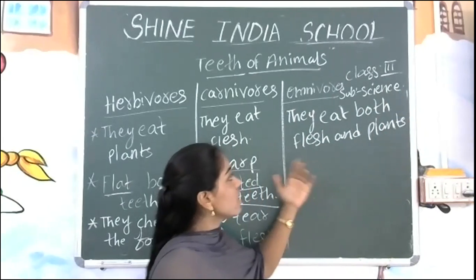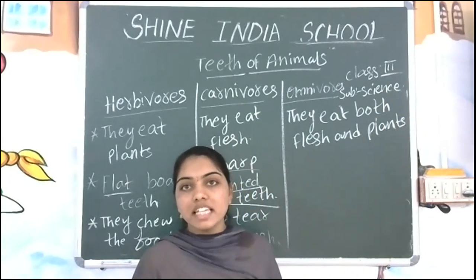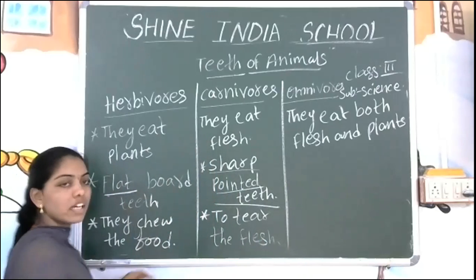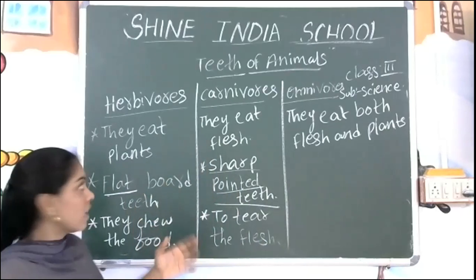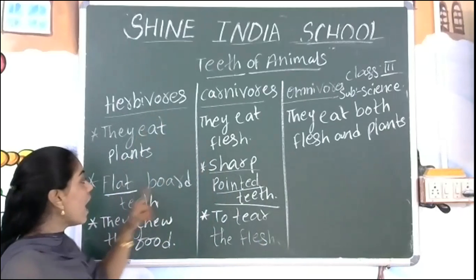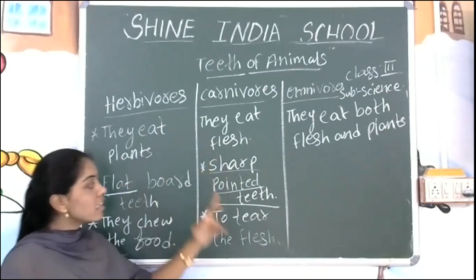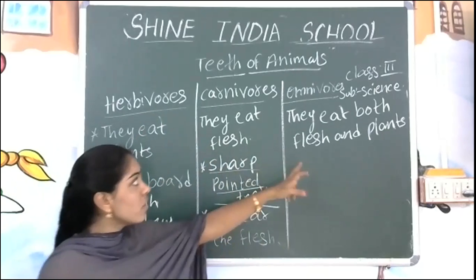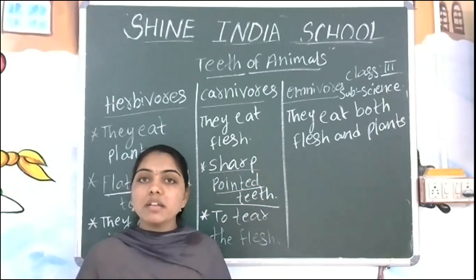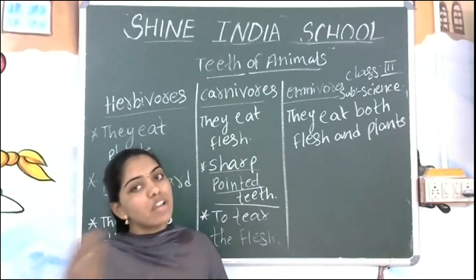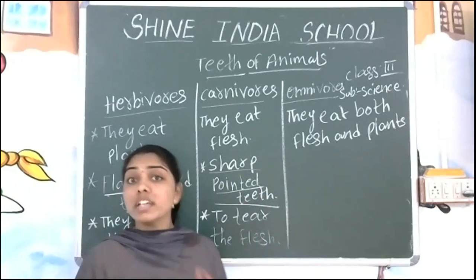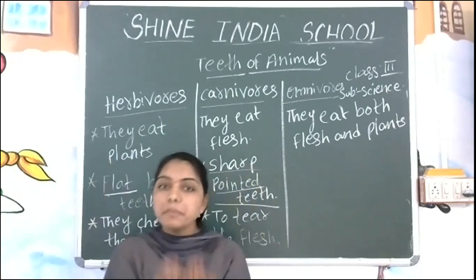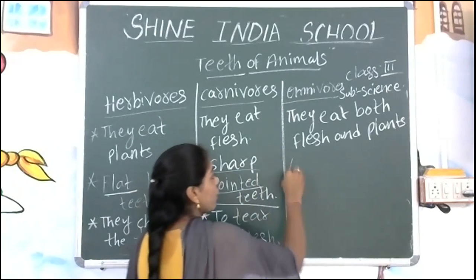Then what type of teeth will be there for omnivorous animals? Can you guess? Here we already told that plant eating animals, the herbivores, have flat teeth. And carnivorous animals have sharp pointed teeth. What about the omnivores here? Omnivores eat both plants as well as flesh. Then what type of teeth are they? You have to guess. Here the herbivore and the carnivore, we have to mix it. So they are having flat.